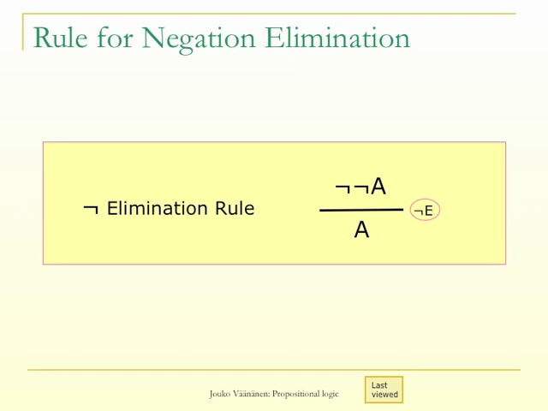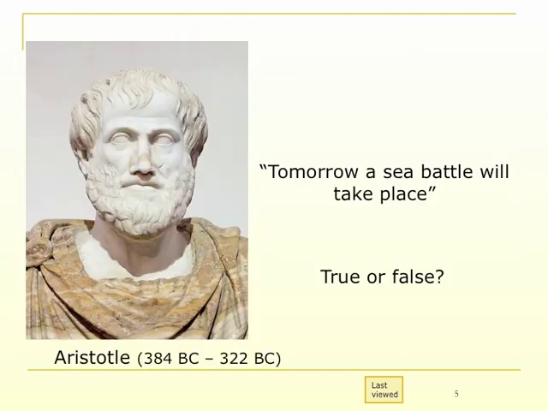A famous example from Aristotle is the sentence, quote, "Tomorrow a sea battle will take place," unquote. Let us call this sentence A. To say that A is true seems unfounded, as something may happen which makes a sea battle impossible or unnecessary.